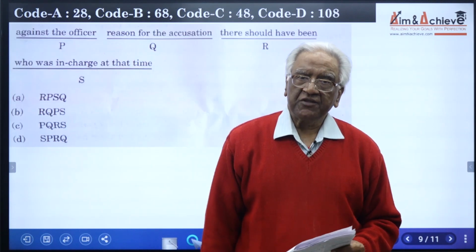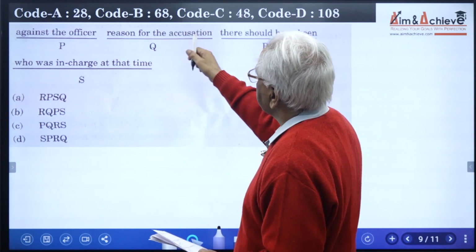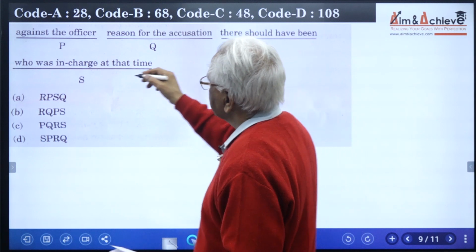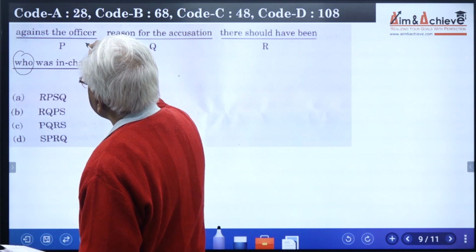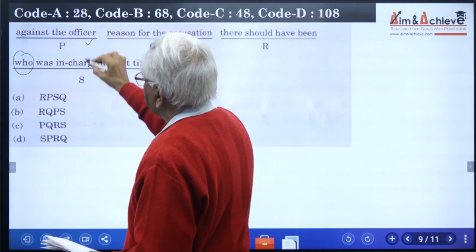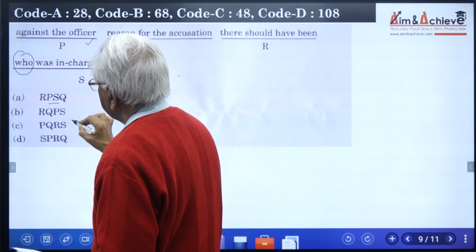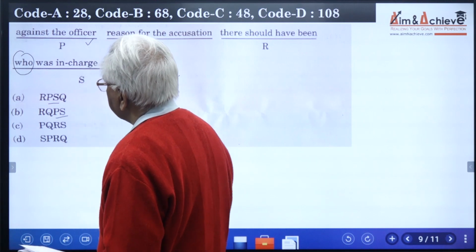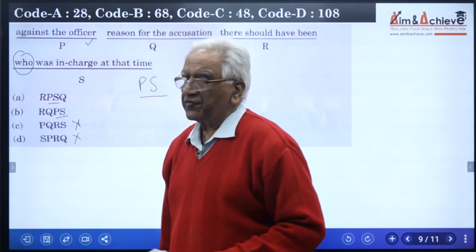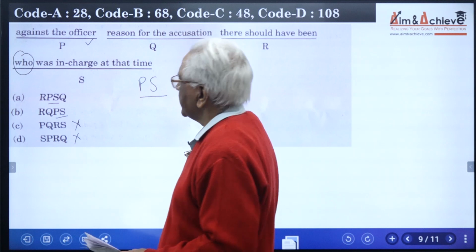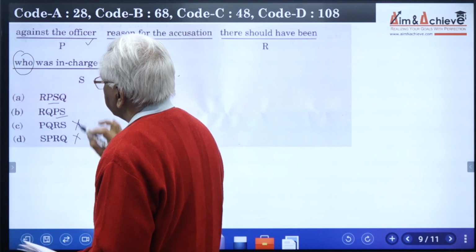Now let us read the next question. The four parts are: against the officer, reason for the accusation, there should have been, who was in charge at that time. Who refers to a person. Who is it? It is the officer. It leads one to conclude that after P we should have S. This is the case in option A and option B. It is not the case in option C and D. So these two can safely be ignored for the present unless we find that options A and B do not fit. So let us read option A and option B. Both of them start with R.